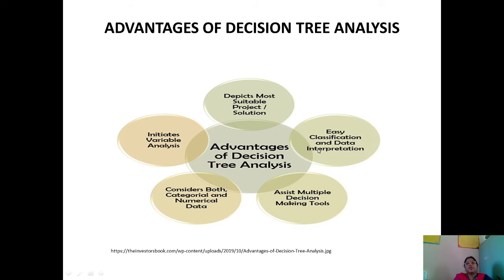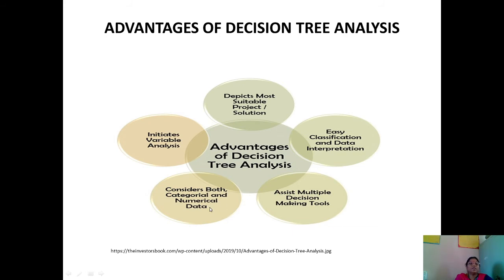The second one is that these techniques make classification and data interpretation easy. They make the classification of data and the interpretation of the data easy. The third advantage is that this technique assists multiple decision making tools.